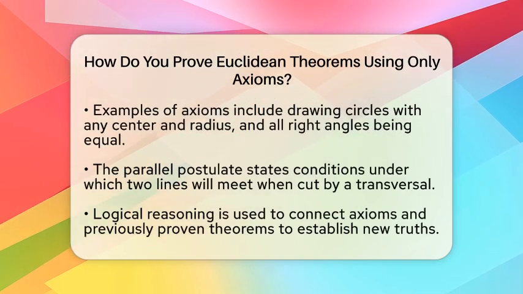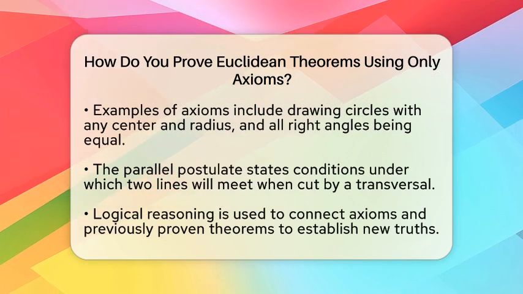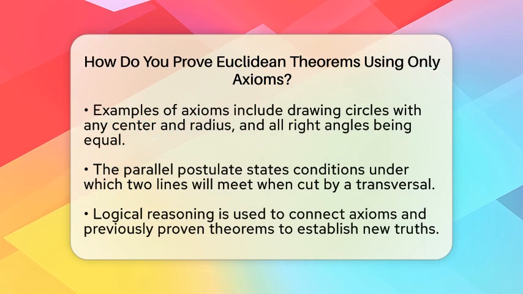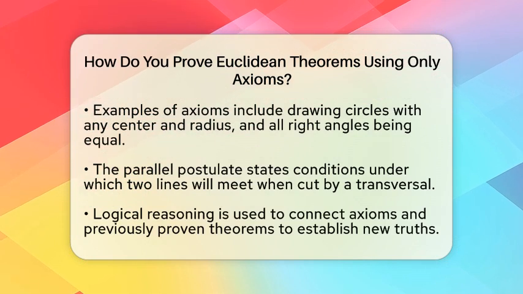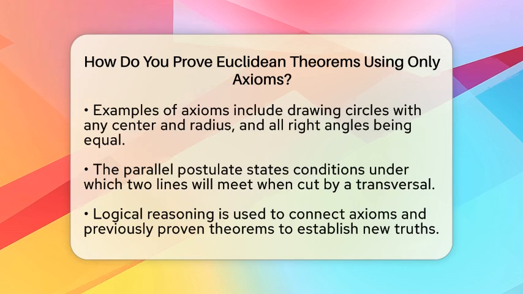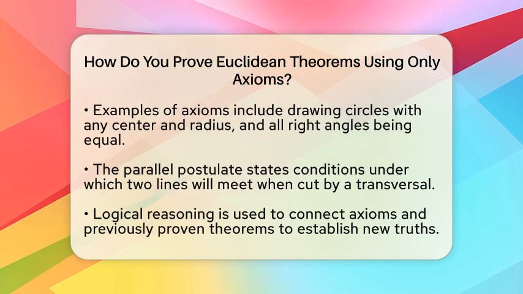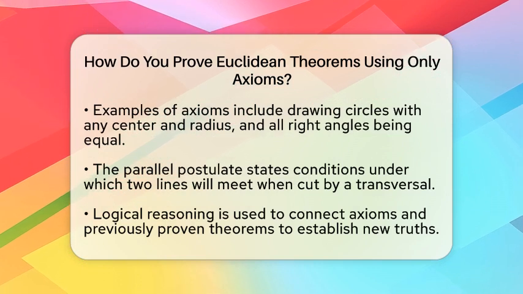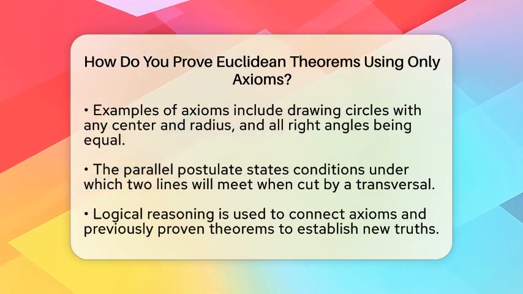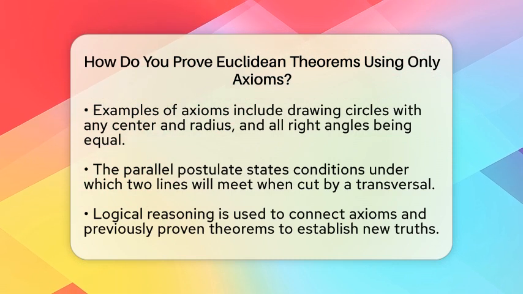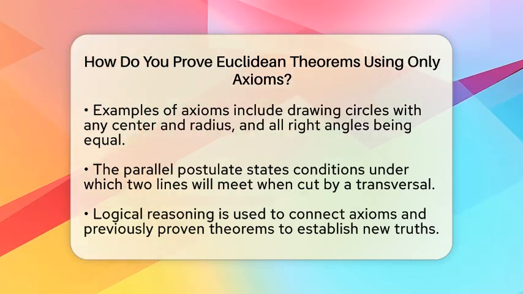The axioms include things like a circle can be drawn with any center and radius, and all right angles are equal. One special axiom, called the parallel postulate, says that if two lines are cut by a transversal and the interior angles on one side add up to less than two right angles, then the lines will meet on that side. Once we have these starting points, we use logical reasoning to prove new truths called theorems.